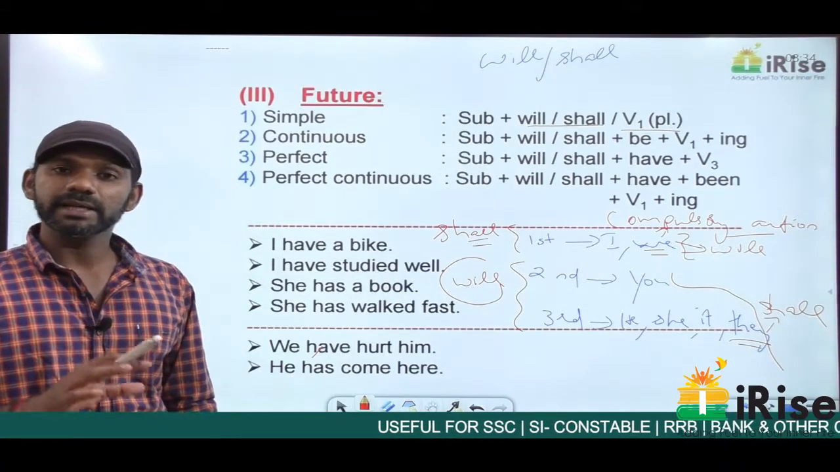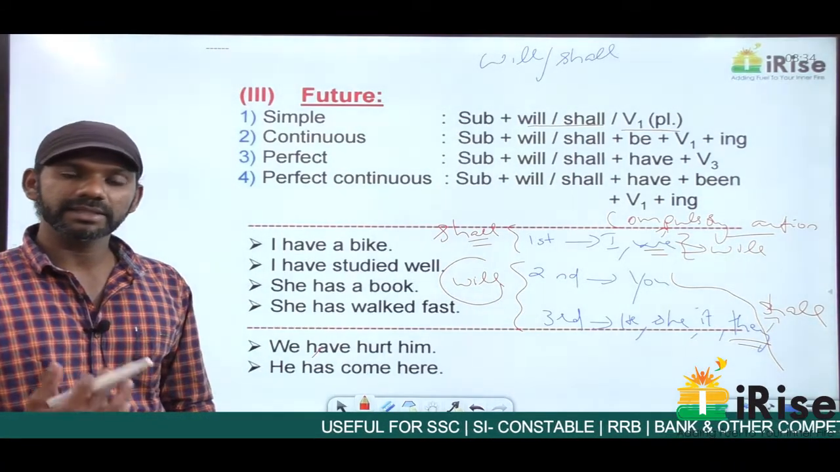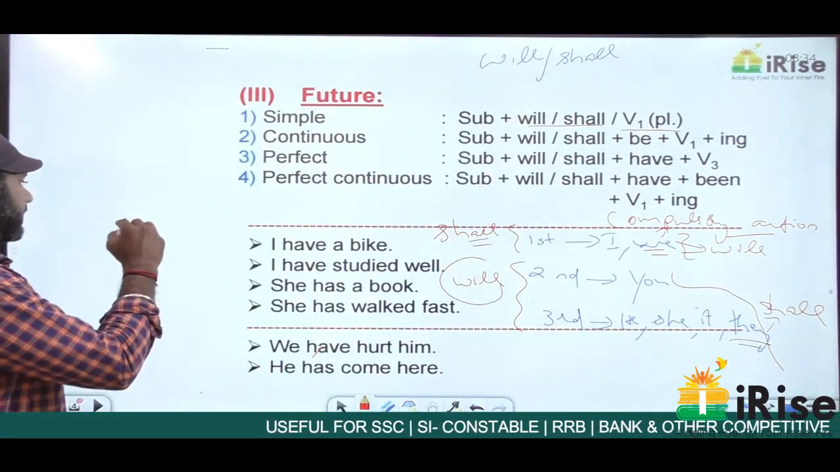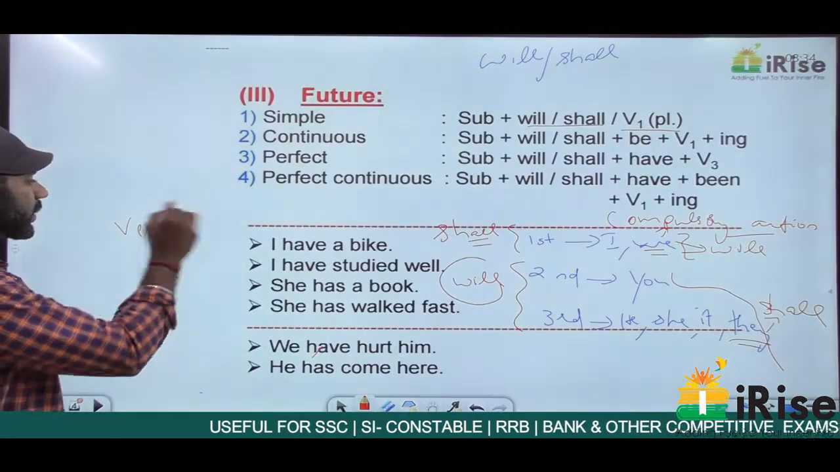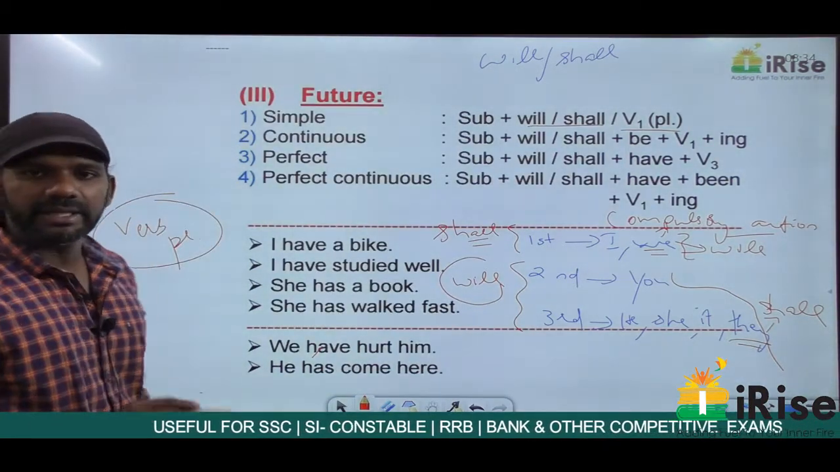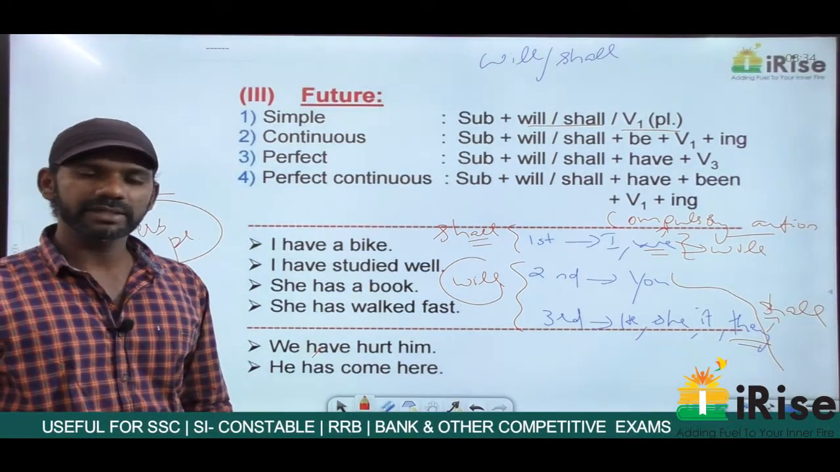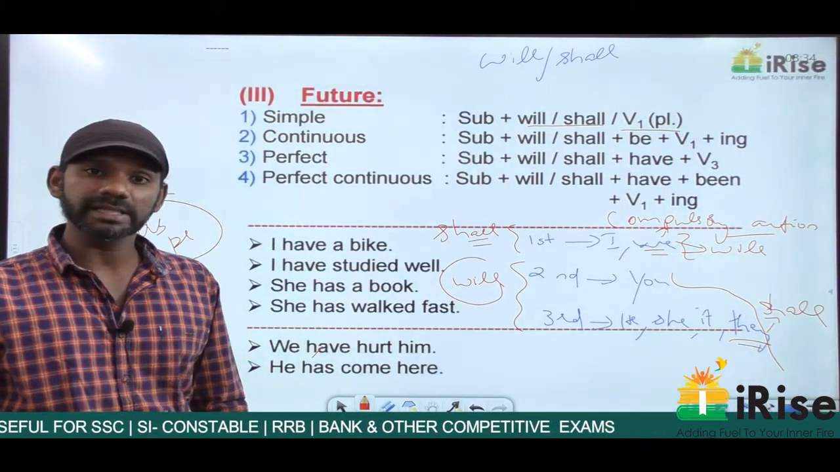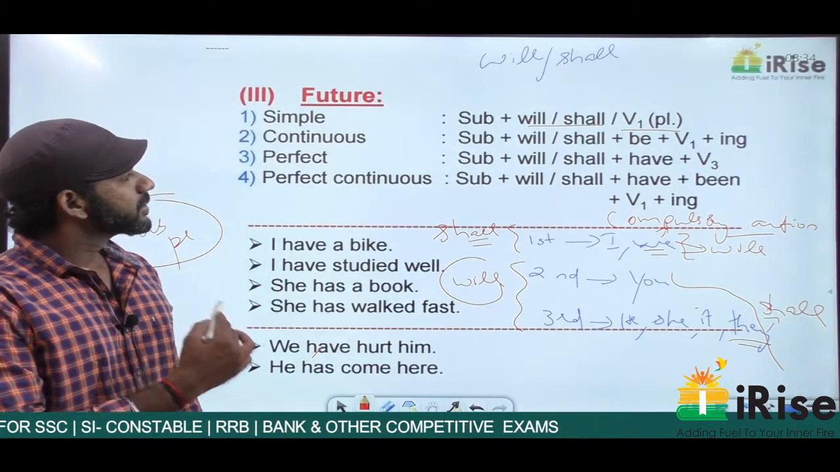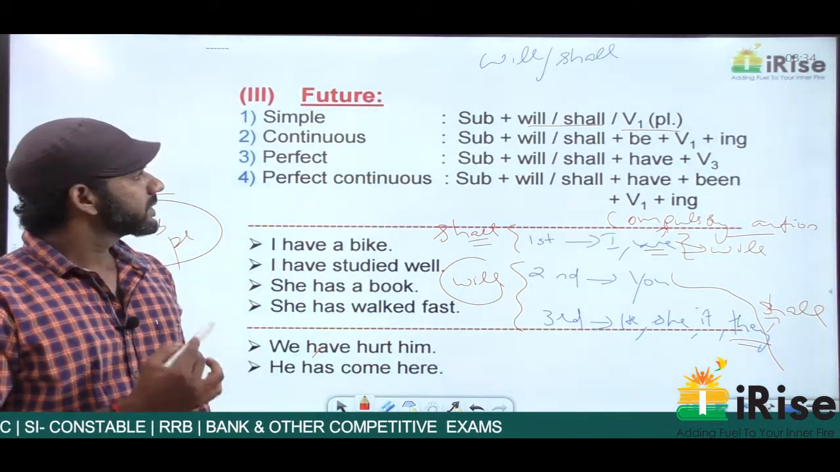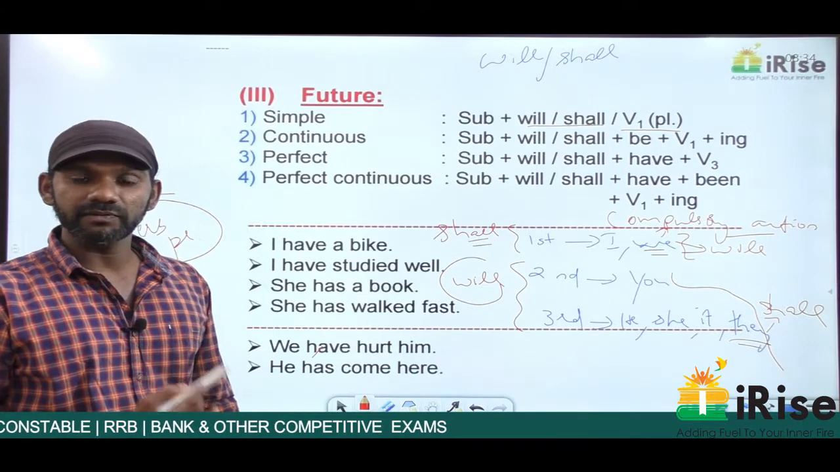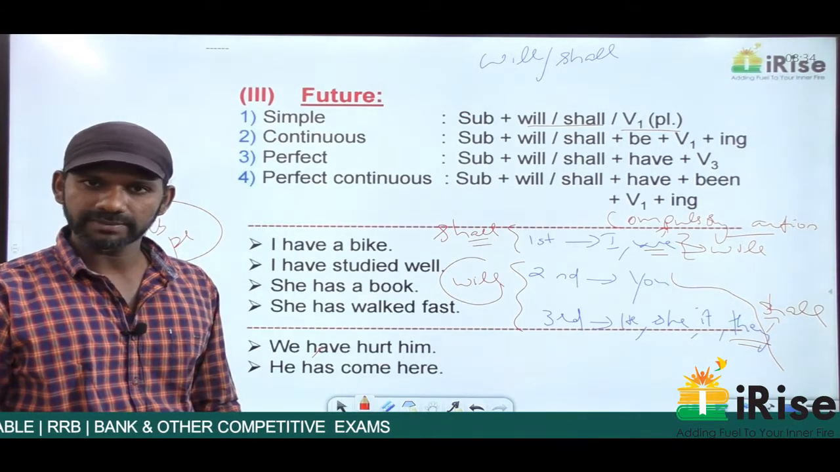Now in the future tense, no matter whether the subject is singular or plural, the verb must always be plural. We can never find a singular verb in the future tense. In the future tense, the verb must always be plural irrespective of the subject. So simple future structure is subject plus will or shall plus V1 always plural.